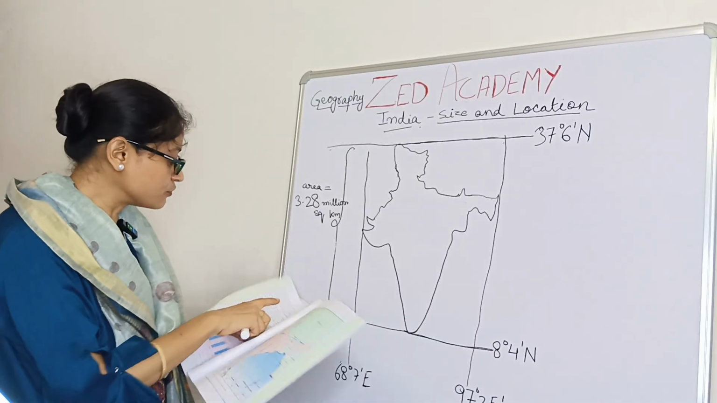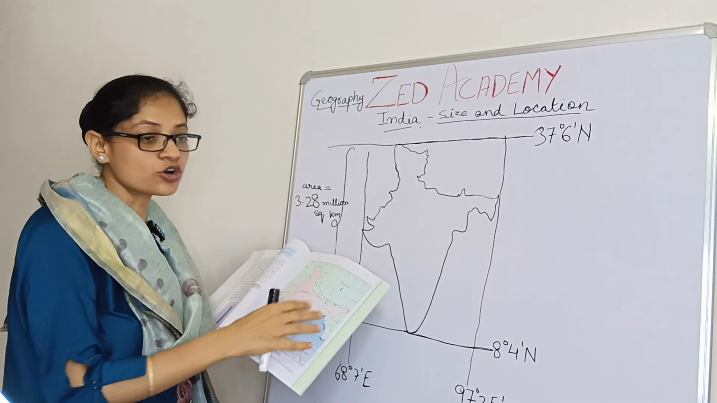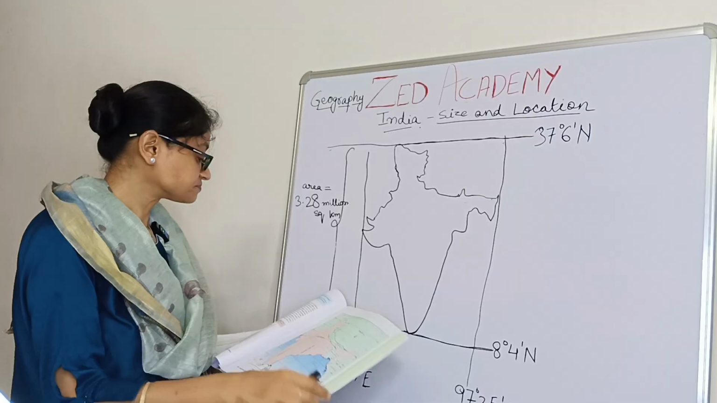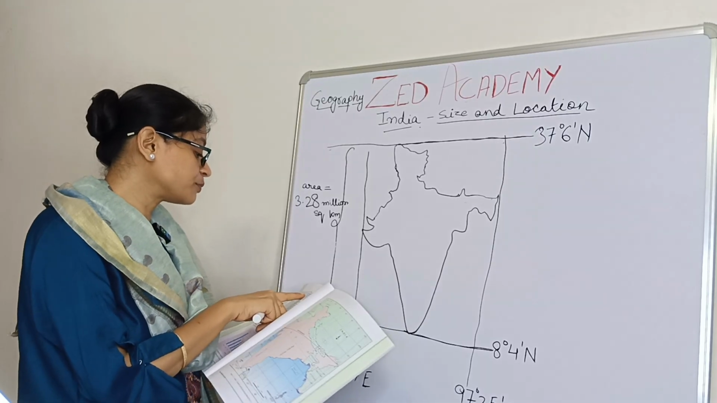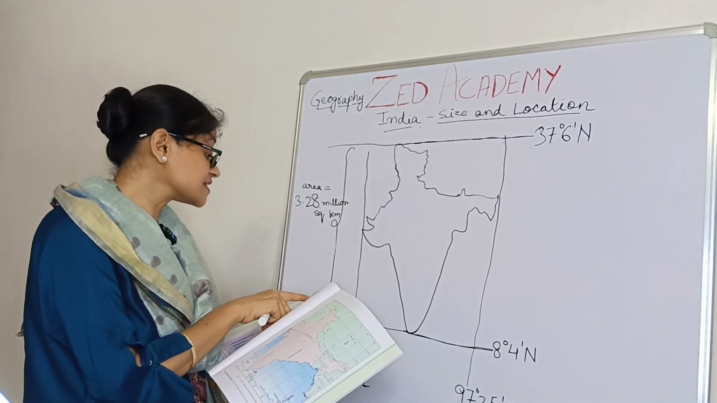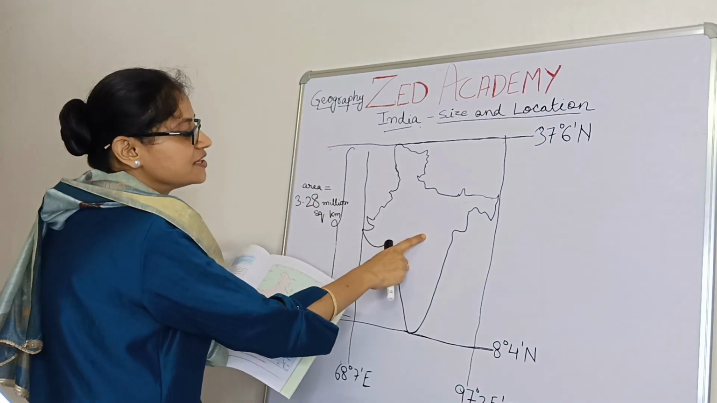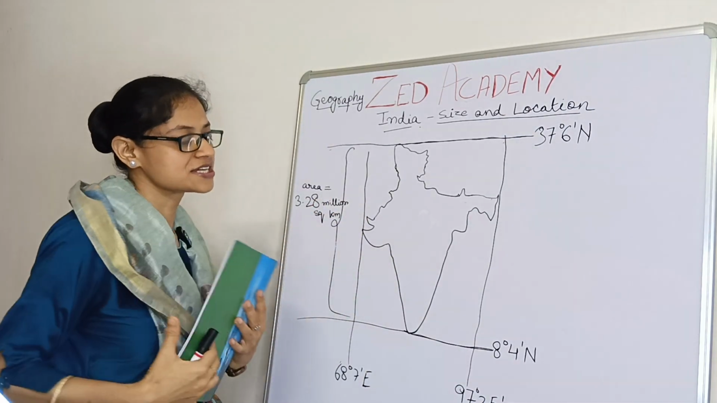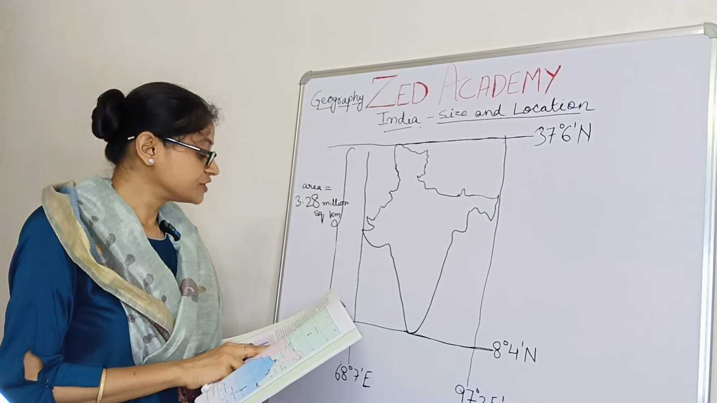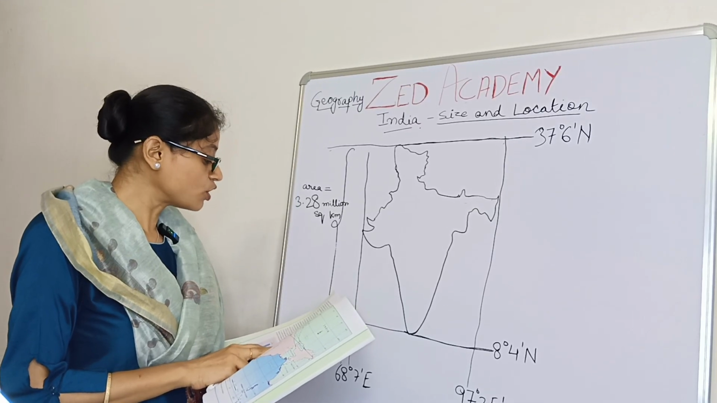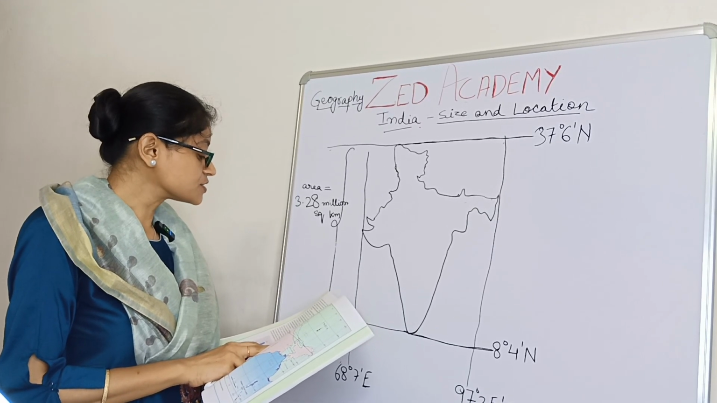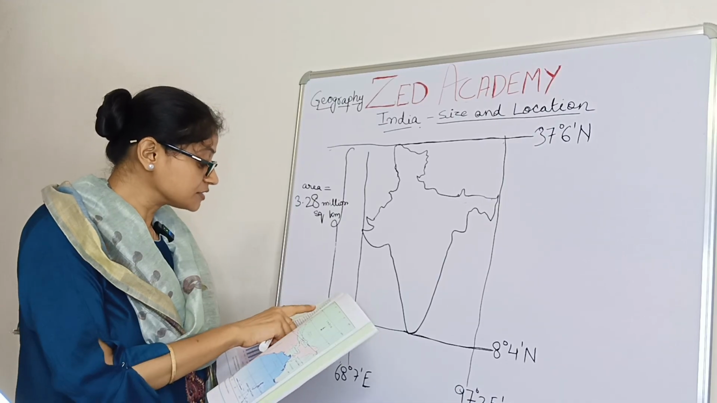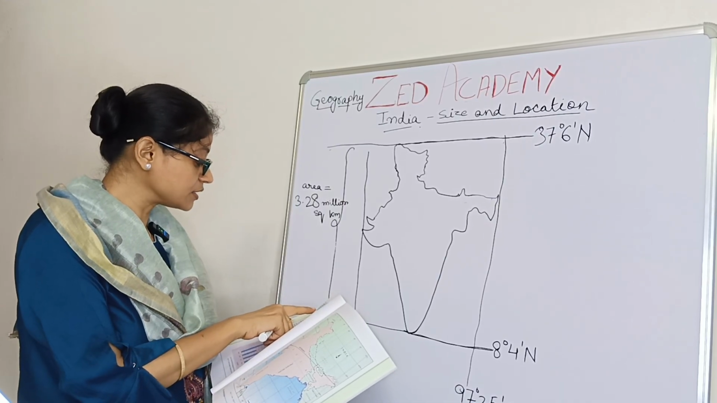Now see from figure 1.2, in the book this figure is also given. In figure 1.2 it is clear that India is the 7th largest country of the world. India has a land boundary of about 15,200 kilometers and a total length of the coastline of the mainland.